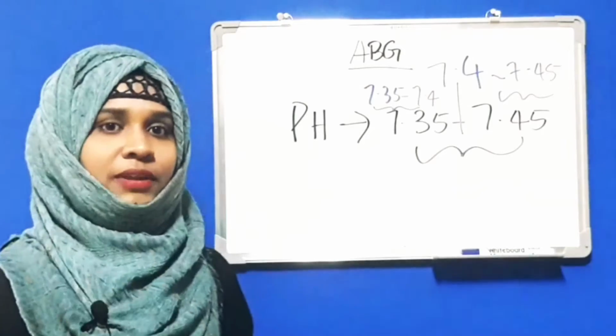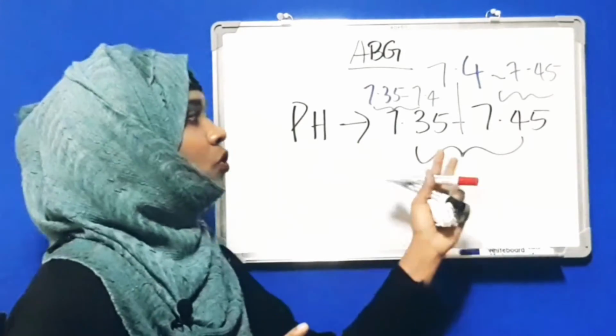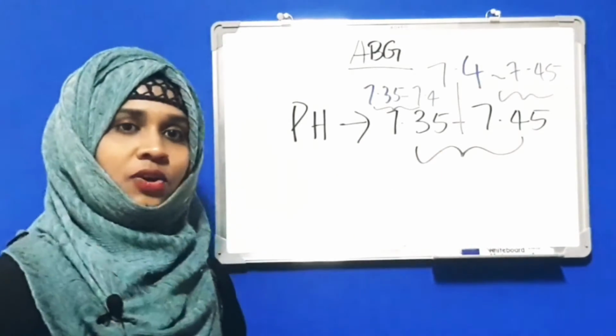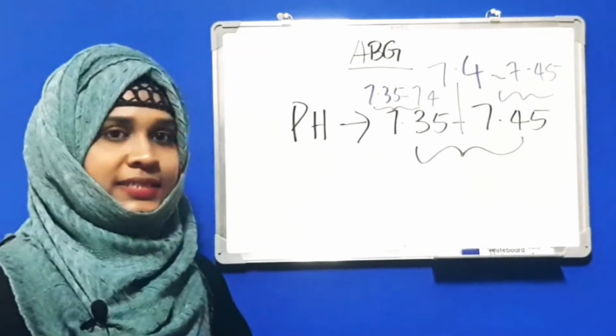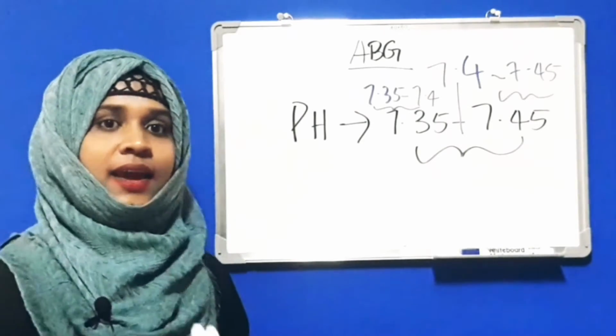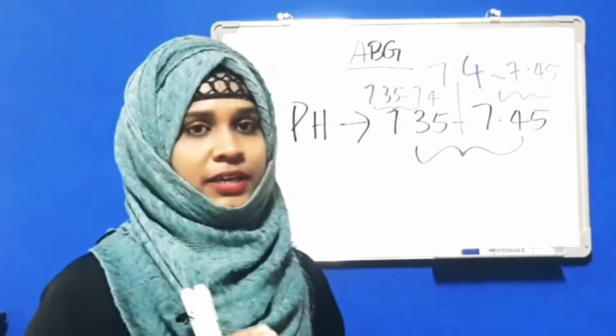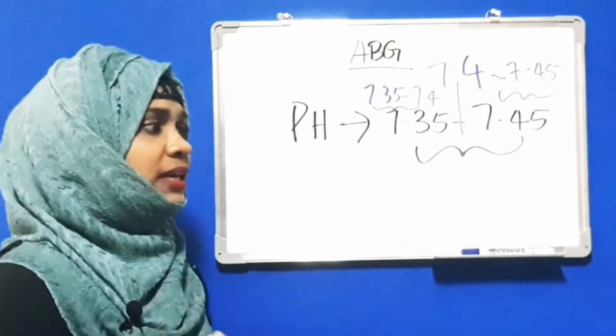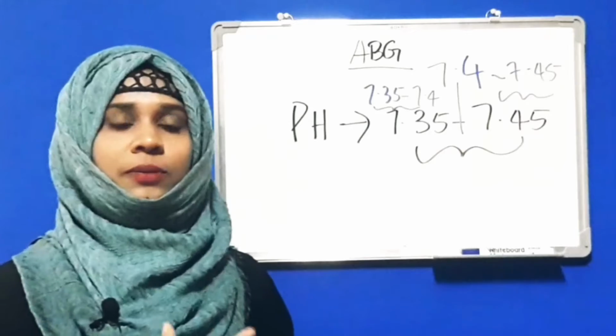Get it? So if the pH comes within the normal range and a compensation takes place, as we will see in the next steps, this is considered a compensated ABG. Then partial compensated and fully compensated.